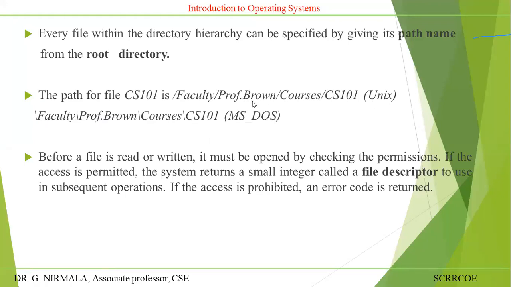Before you open the file, read the data, or write data to that file, an integer value will be assigned to it as a file descriptor. That should be 0 or -1. If 0, the file will be created. If -1, a negative value, the file may not be created. The access is prohibited, meaning the user may not be able to create the file. Otherwise, if there is an error, it will throw an exception like file not found exception. An error code is returned that the file is not available in that particular path. That is called the file not found exception, or error code generated by the operating system.